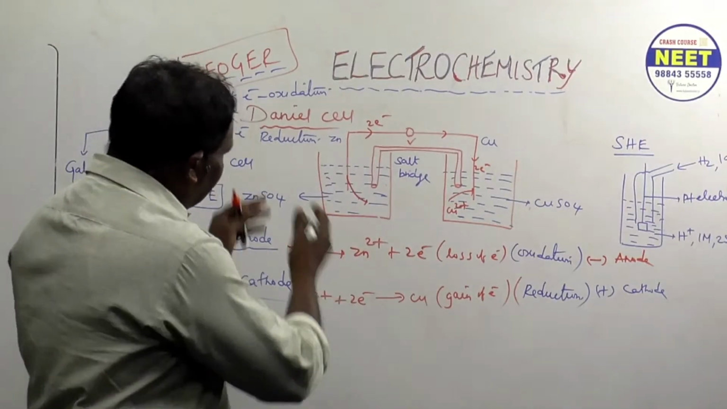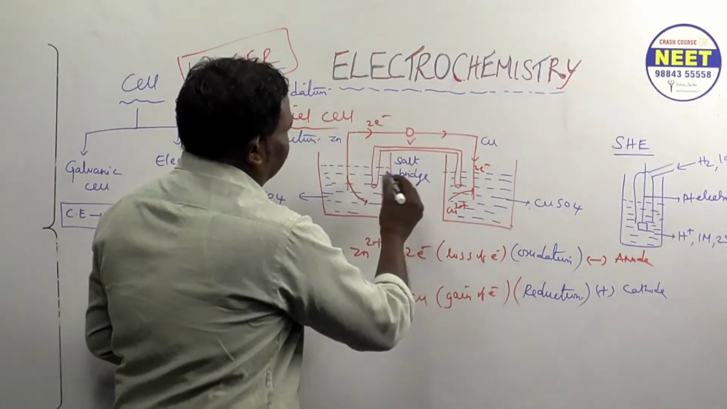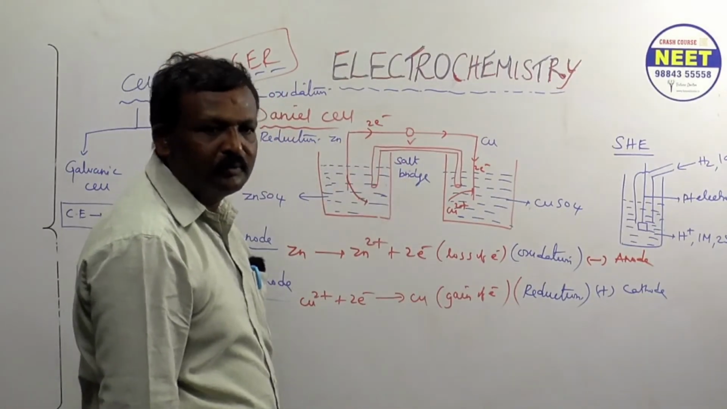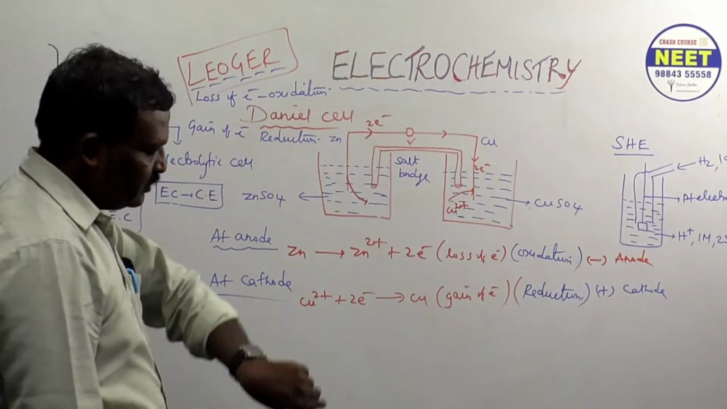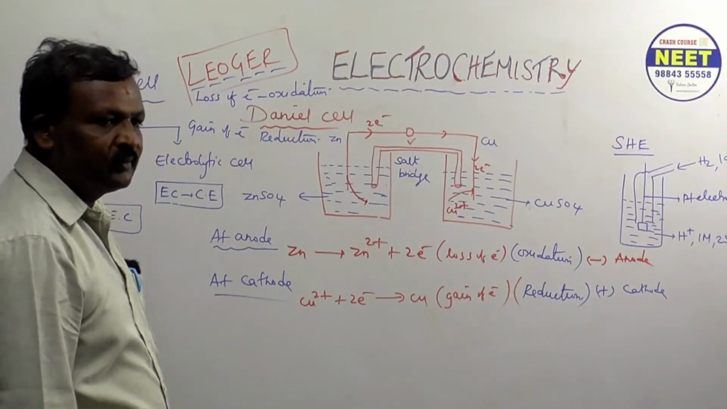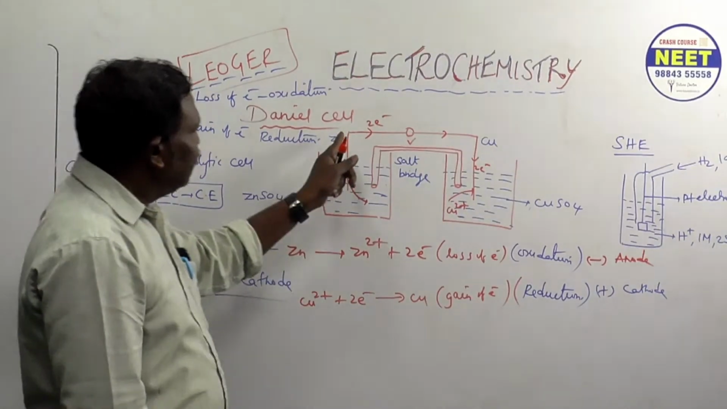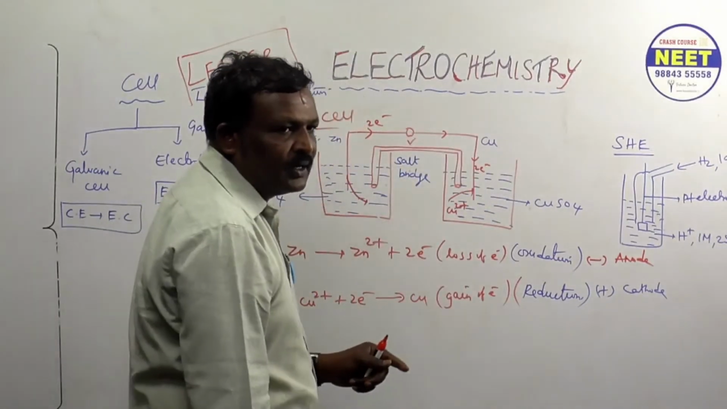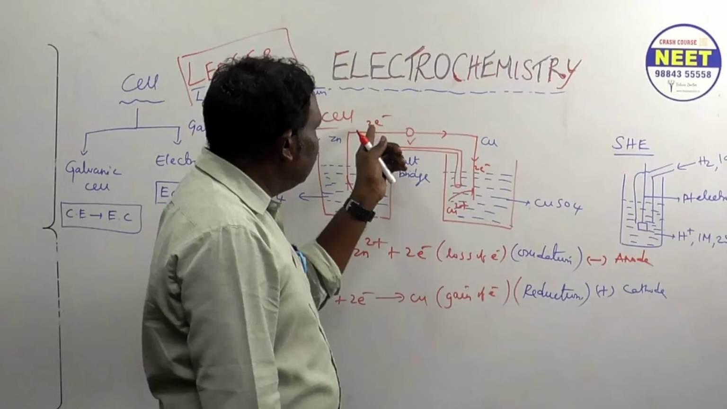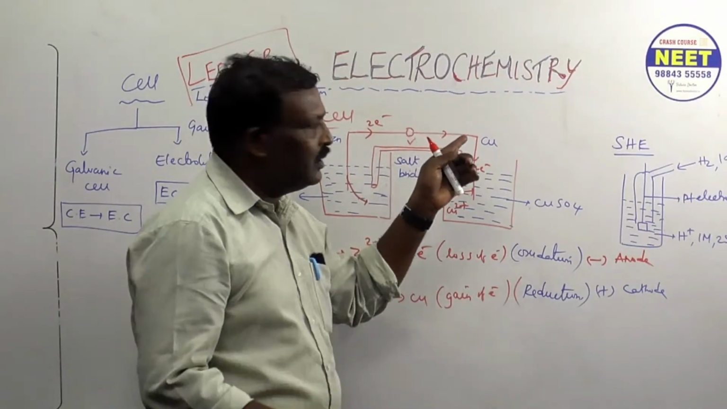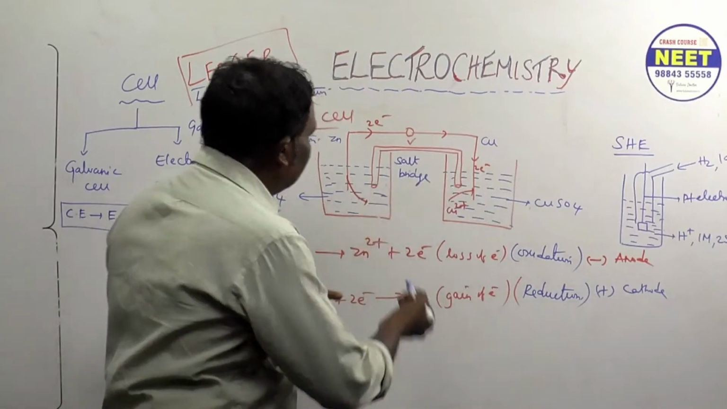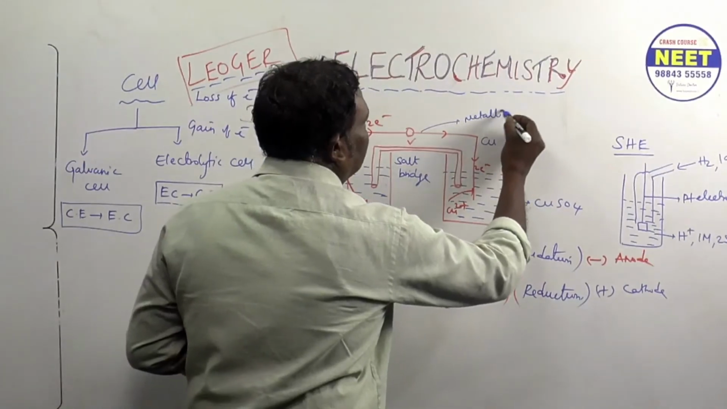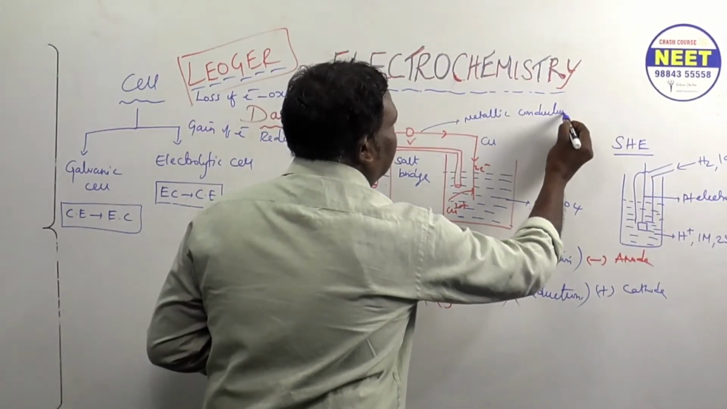Okay, so whenever electrons are here, are you following? In this way electrons are going. Then only we can say it is called metallic conduction. Two types of conduction are there. Through electrons means metallic conduction. Here electrons are going, so we can say metallic conduction takes place. Are you following?